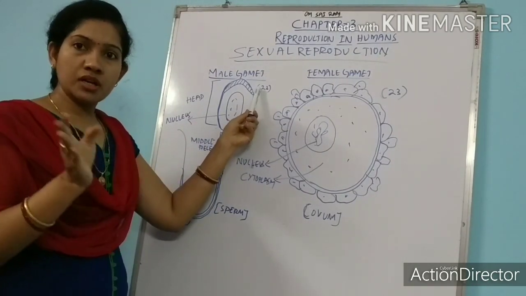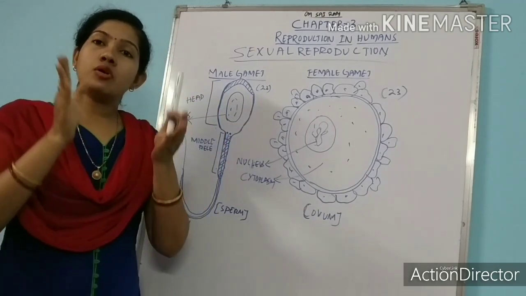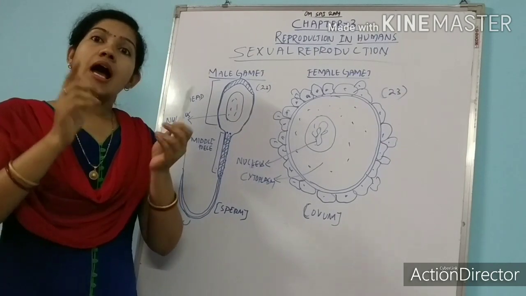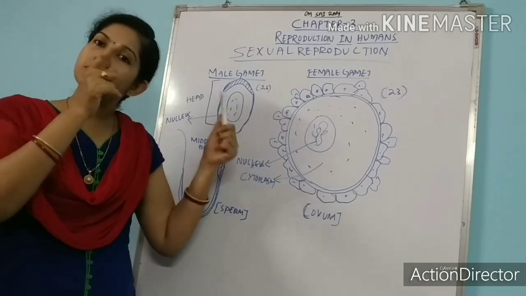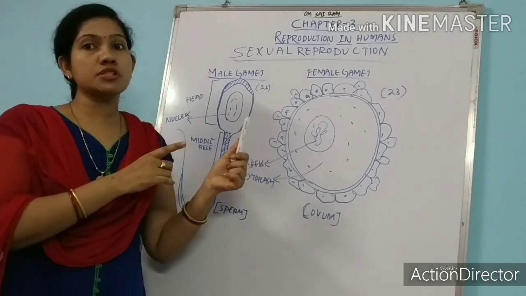Remember, always the chromosome number in gametes is half that of the individual's body.